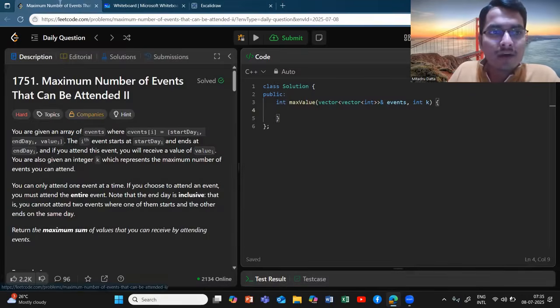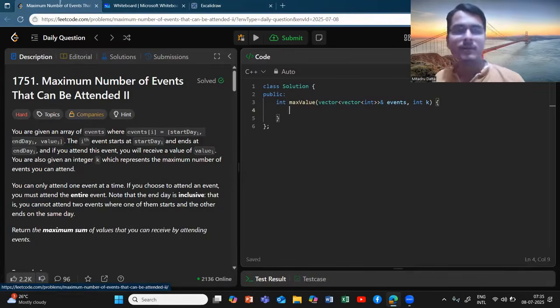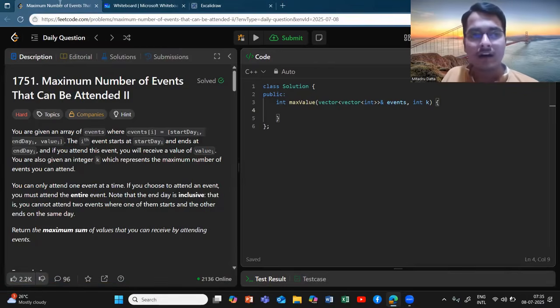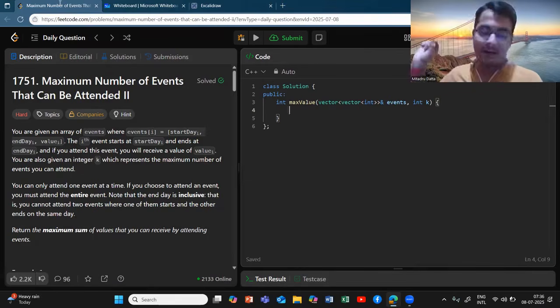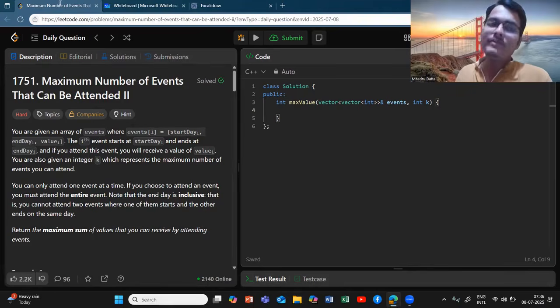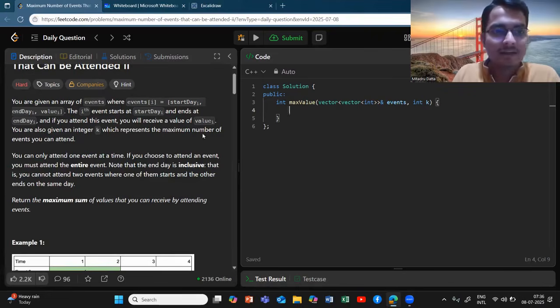So what is the question? What is the maximum number of events that can be attended? You are given an array of events where events[i] is nothing but start, end, and value. So there are various events starting from some start time and ending at some end time. If you attend that event, you will be occupied from the start to the end, and you will gain some value.